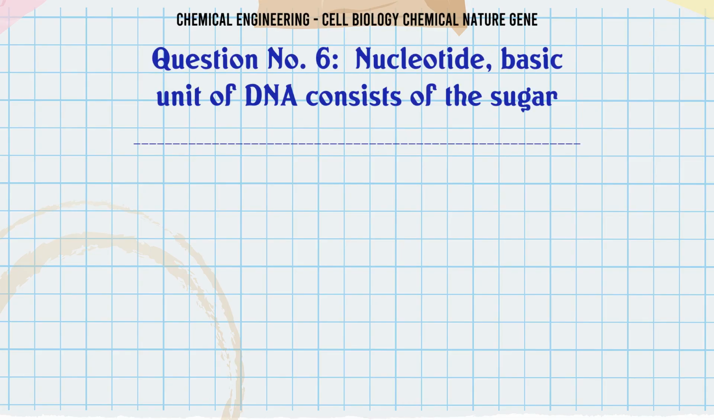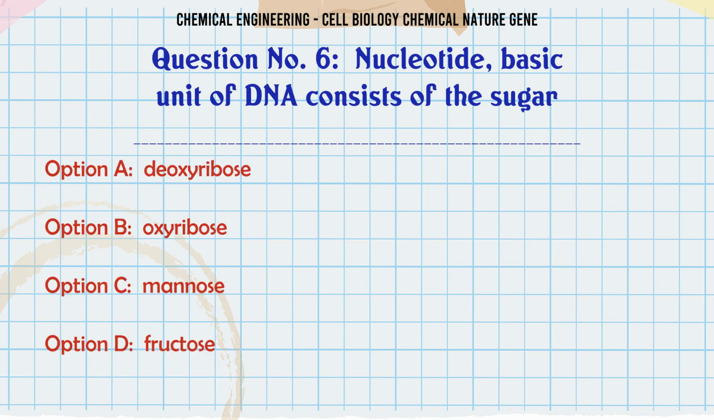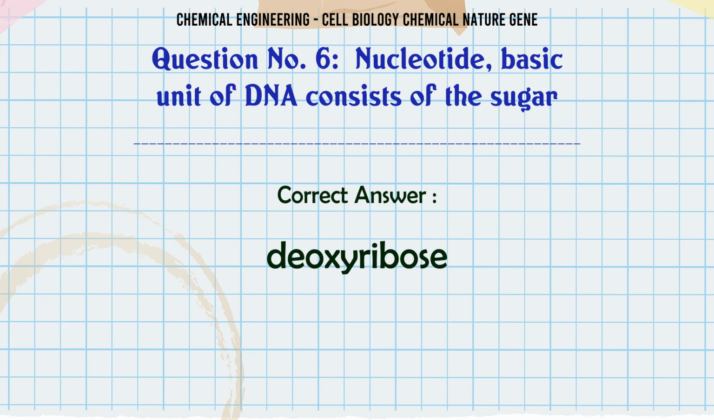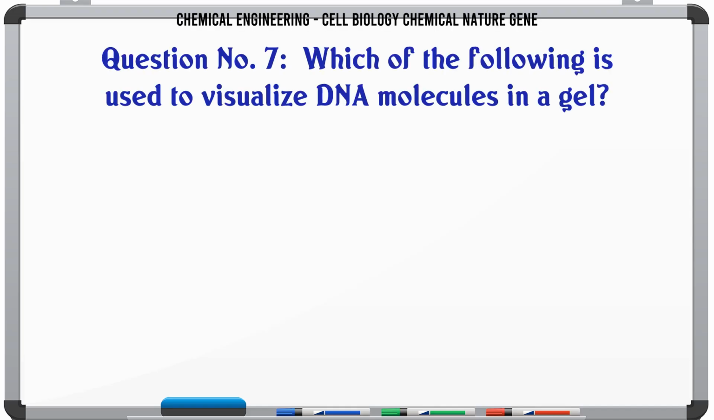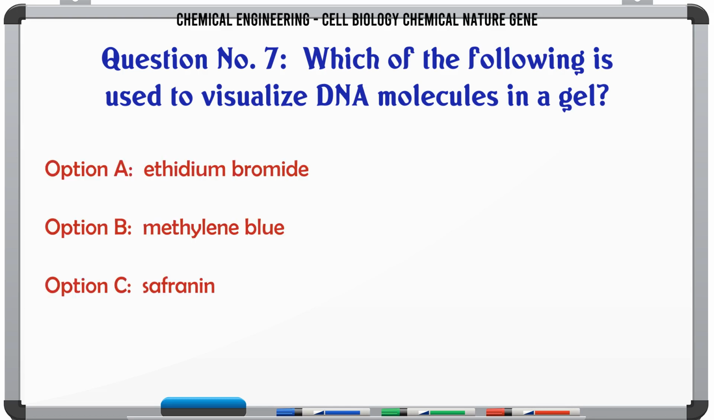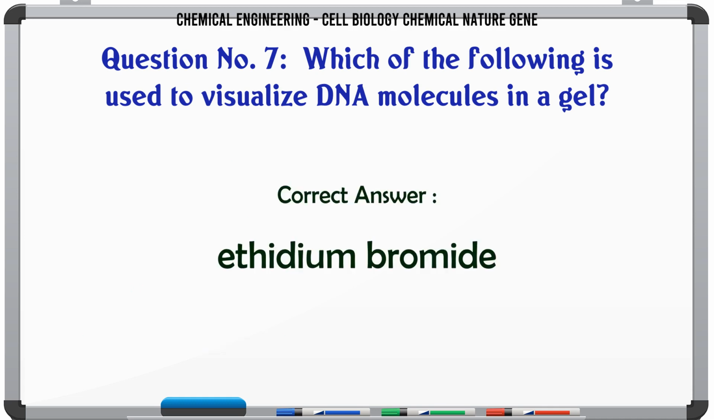Nucleotide, the basic unit of DNA, consists of the sugar A. Deoxyribose, B. Oxyribose, C. Mannose, D. Fructose. The correct answer is deoxyribose. Which of the following is used to visualize DNA molecules in a gel? A. Ethidium bromide, B. Methylene blue, C. Safranin, D. Bromophenol blue. The correct answer is ethidium bromide.